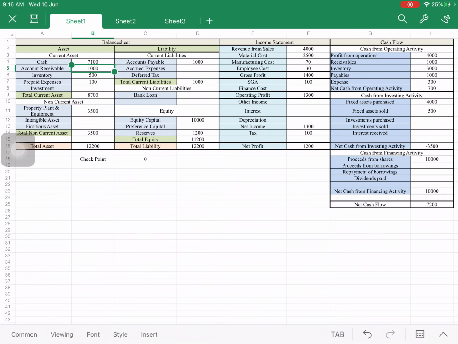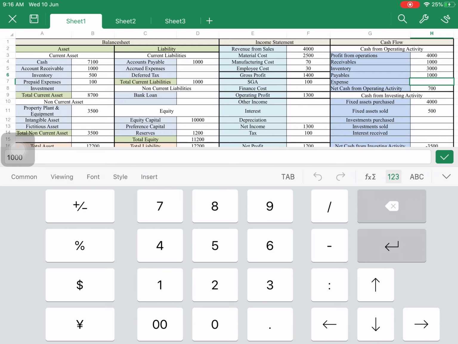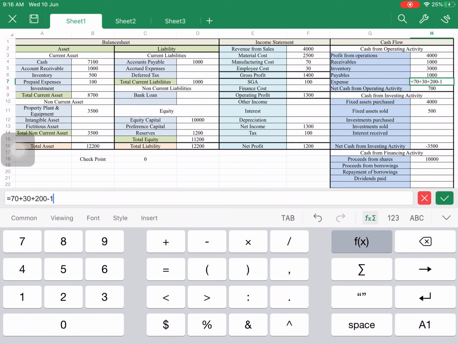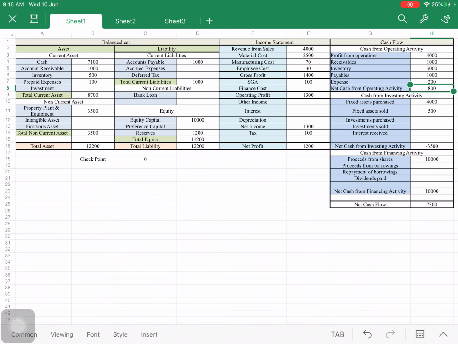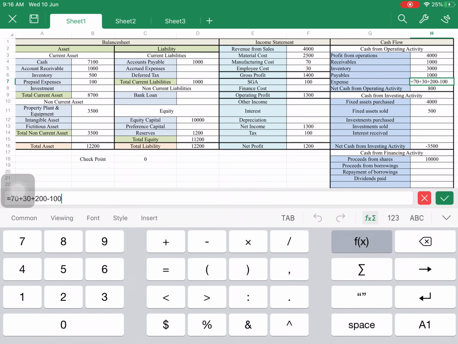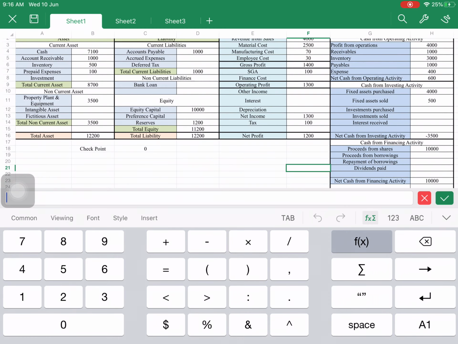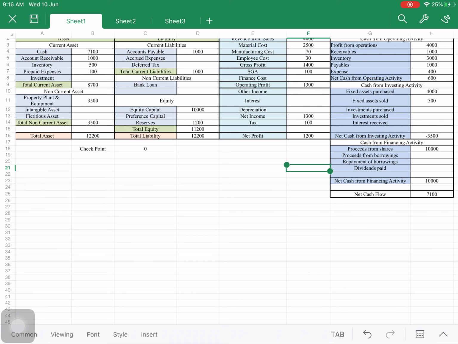So now it is evenly matched, and it is an expense for me, though it is not shown as an expense like that, but it's an expense for me in the cash, that is the paid. So again, whether I have shown it 100 or not, sorry, it is not minus, it is plus. So now you can see this is evenly matched.